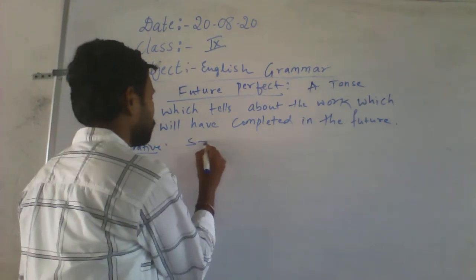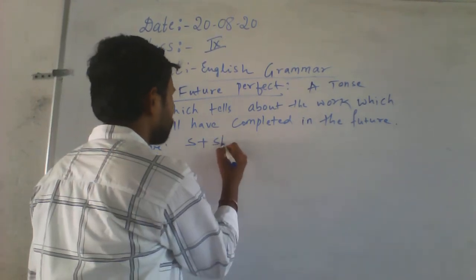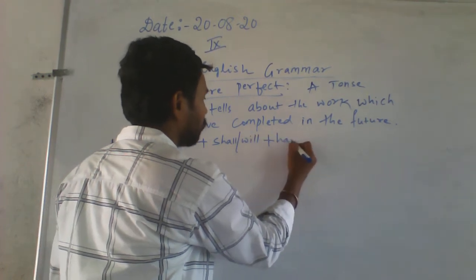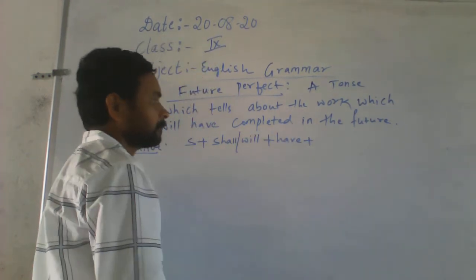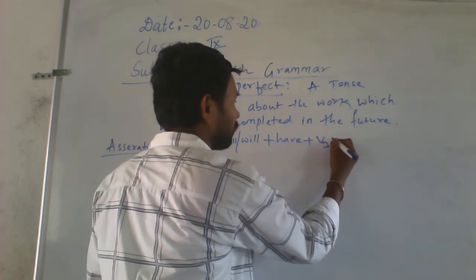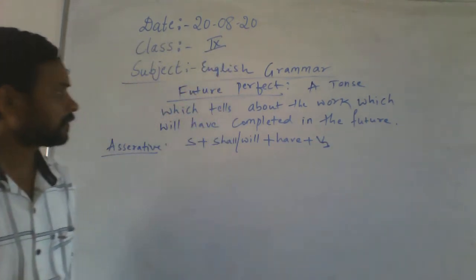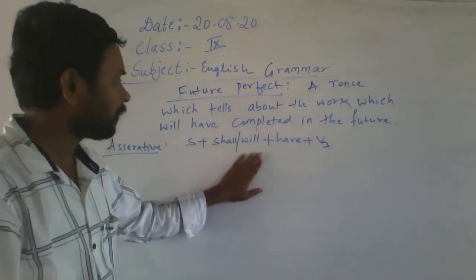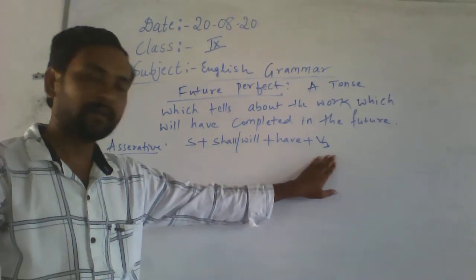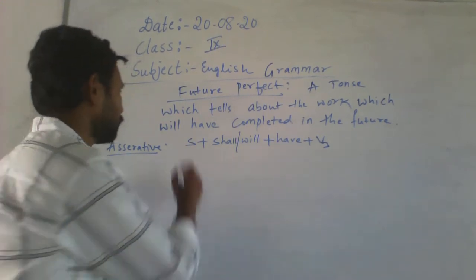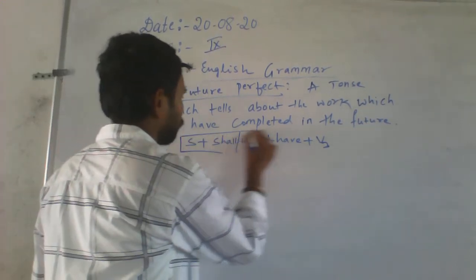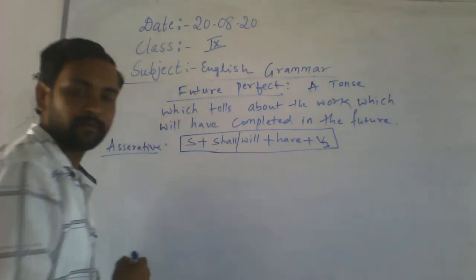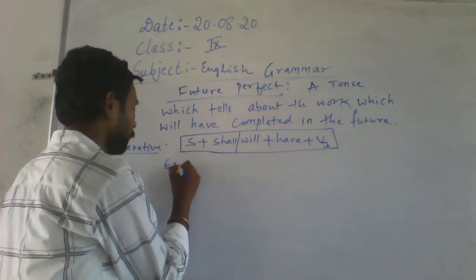Let us see the assertive. Subject, shall or will, then have, then V3. Do you understand? Subject, shall or will, then have, then V3. So that is the assertive in future perfect. Look at the example.